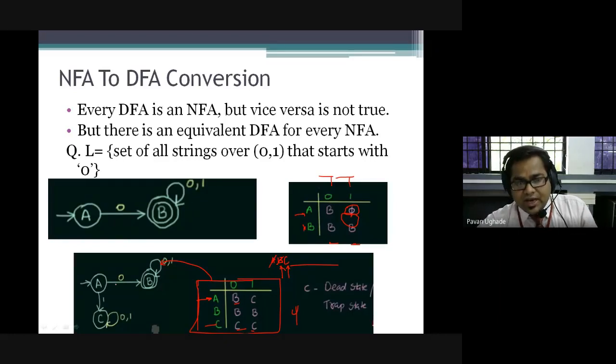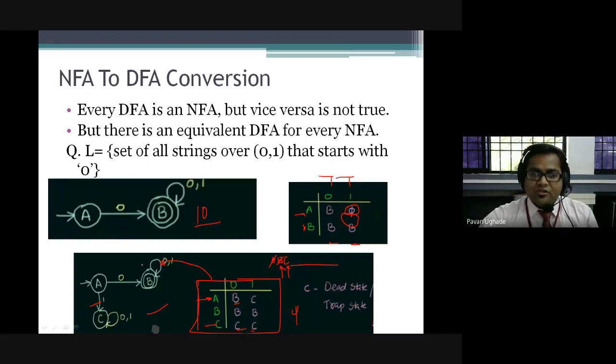Now you can see A has the transition over both 0 and 1, B has transitions over 0 and 1, and C is also having the transition over 0 and 1. This is your valid automata which is going to process here. It is unable to process 10. Actually it is invalid, but here it is processing, right? So this is the conversion of NFA to DFA. As you can see, there are only two states in the NFA while there are three states in the DFA. The number of states is increasing in the DFA. It means it takes more space to store, right?